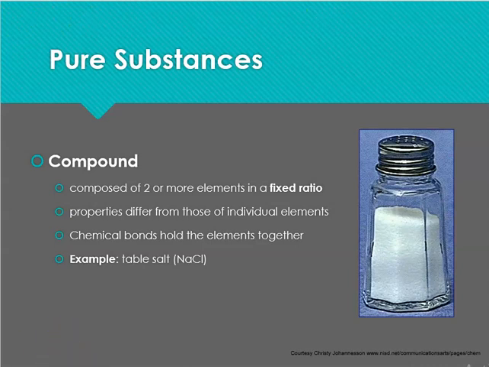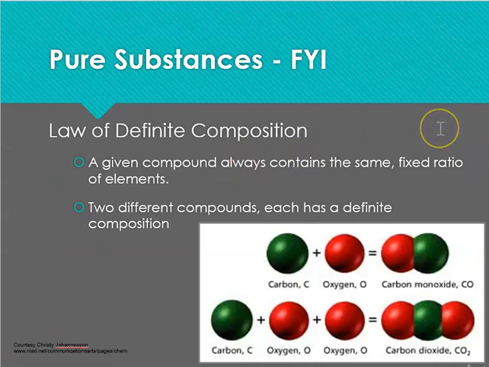Pure substances, as I mentioned before, follow the law of definite composition. A given compound always contains the same fixed ratio of elements. Two different compounds each have a definite composition. So for example, in this case, we have carbon monoxide. Carbon monoxide is CO. It's made up of one carbon and one oxygen.